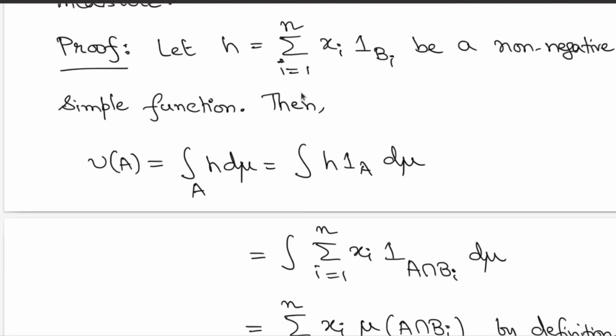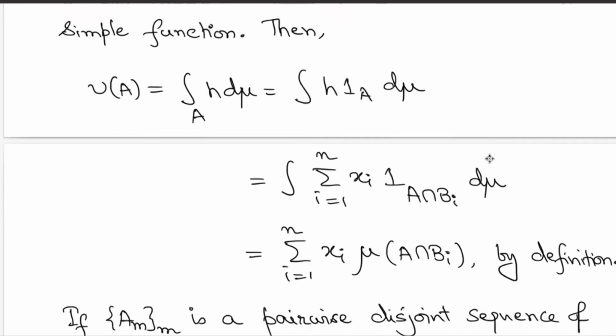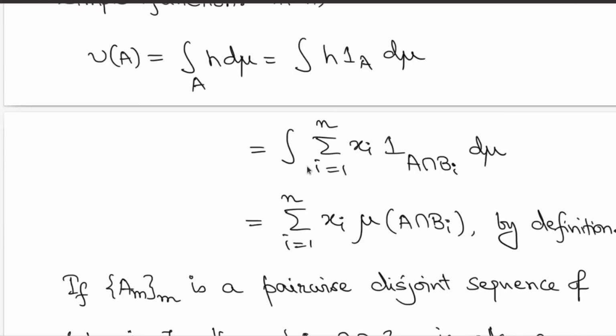Alright, so we start with the case when h is simple. So again h is given to be non-negative, so you have to work with a non-negative simple function. So here look at this combination x_i indicator b_i. Okay, so x_i are certain non-negative real numbers because h is non-negative. Great. Now what is the integration? Integration of h over the set A is h times indicator A, and that, as per our observation, is nothing but this linear combination of x_i multiplied by the indicator of the intersections, right? So that's something we had already mentioned right at the beginning.